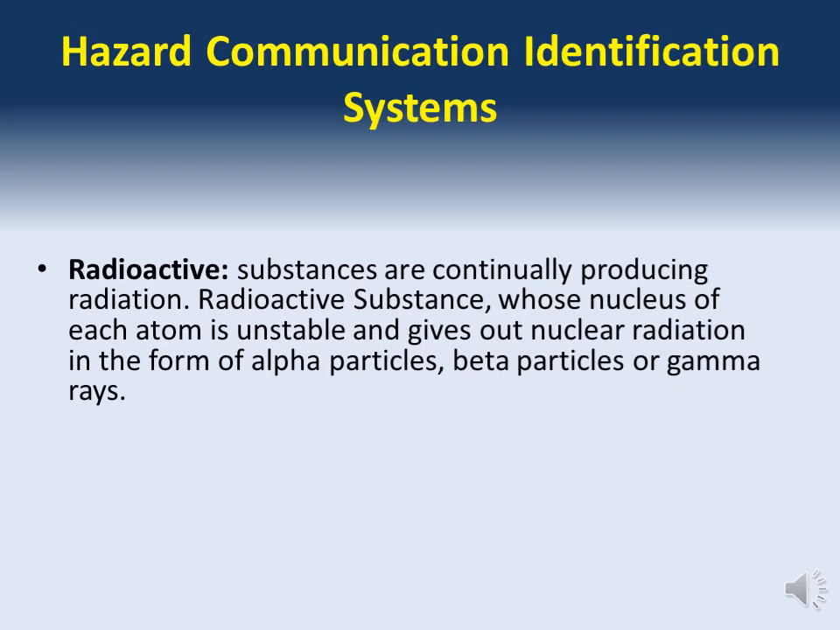Radioactive: substances are continually producing radiation. A radioactive substance is one whose nucleus of each atom is unstable and gives out nuclear radiation in the form of alpha particles, beta particles, or gamma rays.